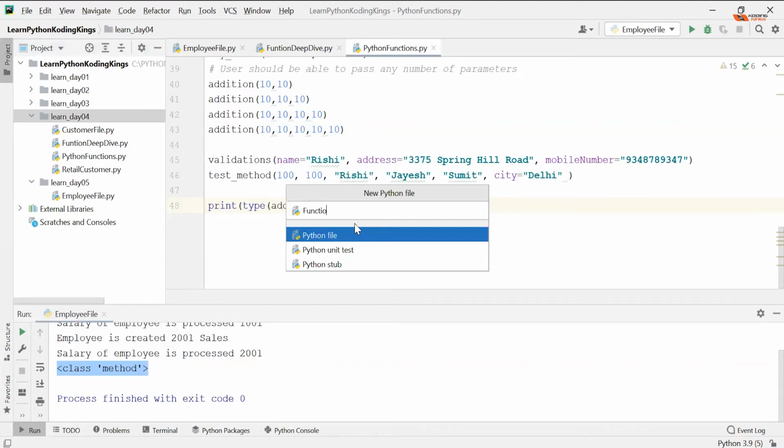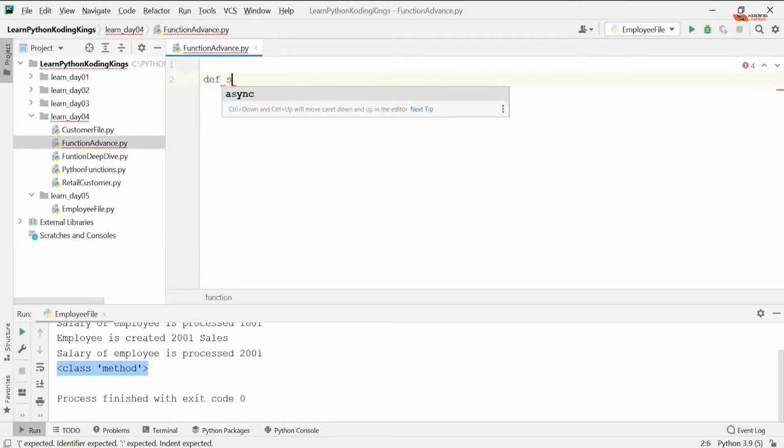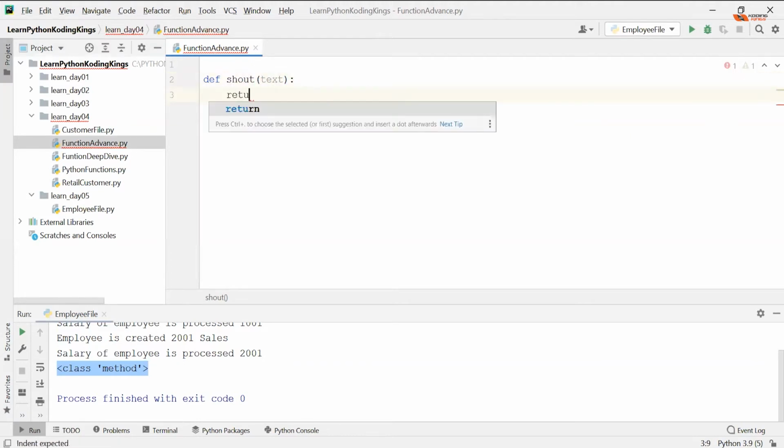I'll say function advanced, and we're going to do some weird stuff here. In function advanced, I just wrote a function called shout. Shout takes a text. Whatever text you're passing, I'm going to return it.